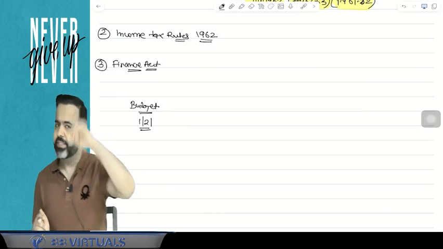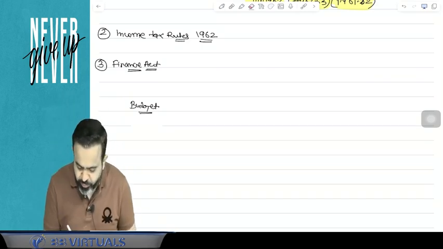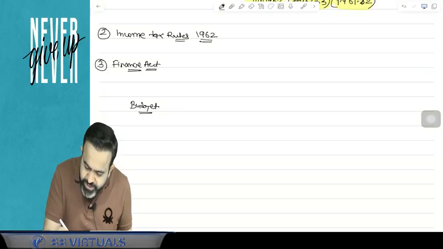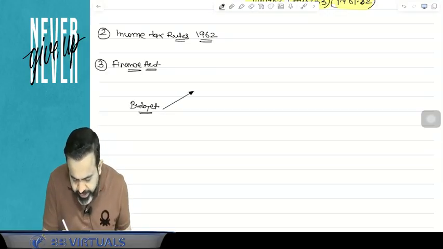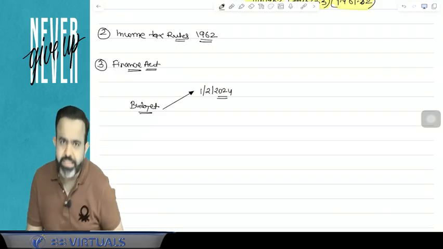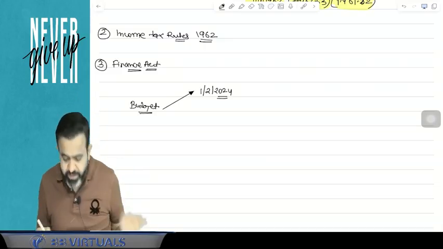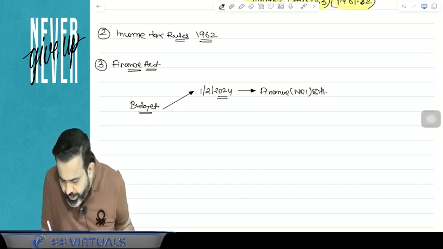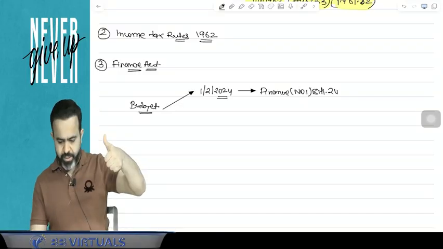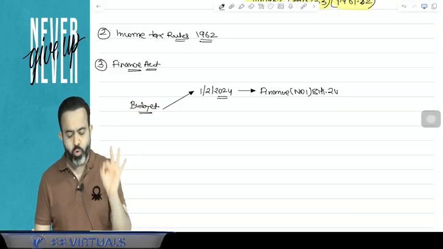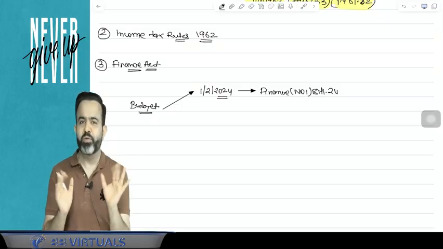So this year, 2024, was the election year, and in 2024 there were two budgets. The first budget was presented by Nirmala Sitharaman on the 1st Feb 2024, and in that first budget there was one finance bill, known as the Finance number 1 bill 2024.